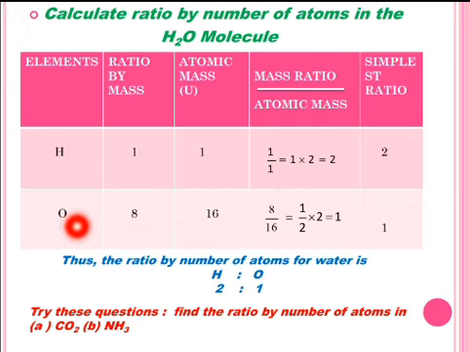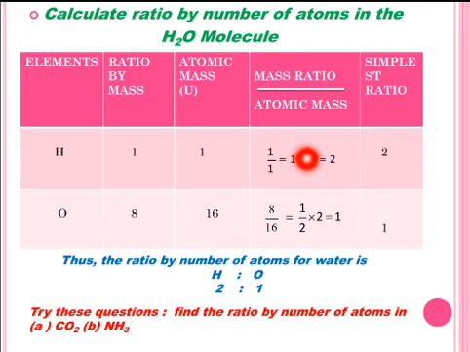Similarly, in the case of oxygen, the ratio by mass of oxygen in the water molecule is 8 and atomic mass is 16. We divide the mass ratio of oxygen by its atomic mass. Then it comes out to be 8/16, and on simplifying it comes out to be 1/2.